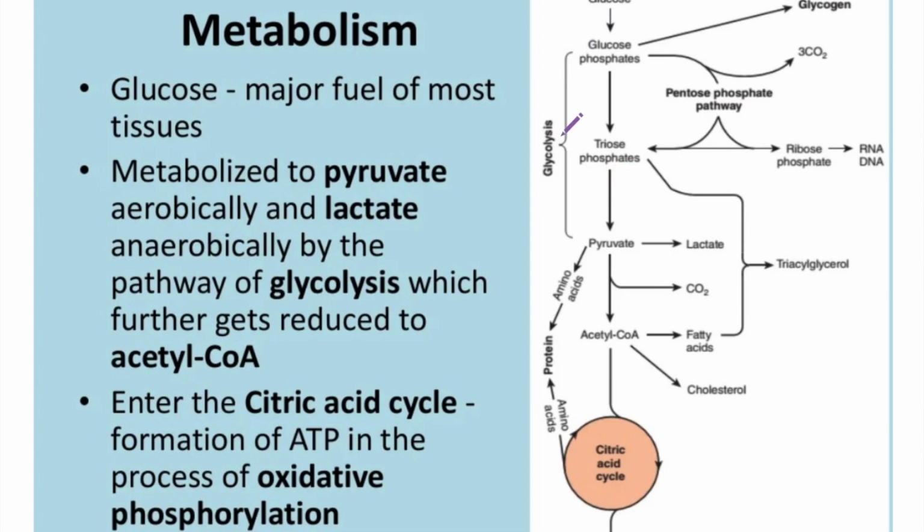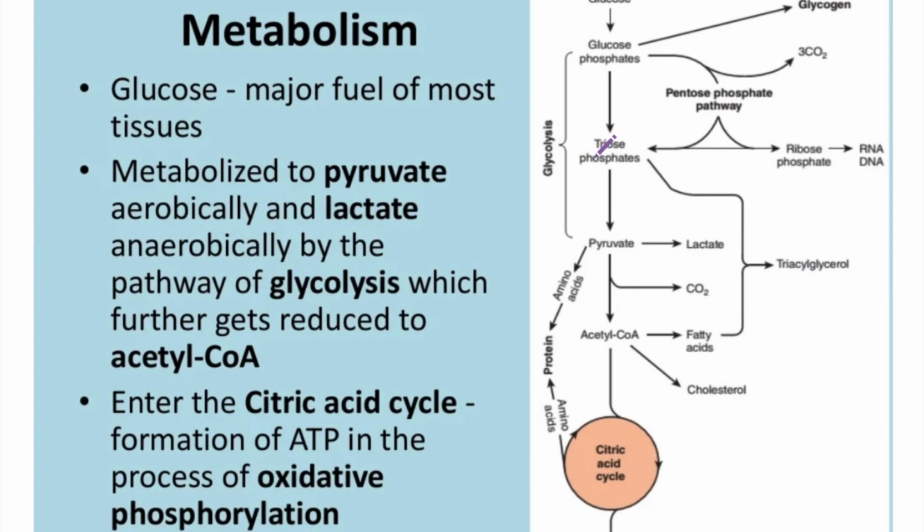to pyruvate through the glycolytic pathway, and then if there is anaerobic respiration, the pyruvate is converted to lactate, or if there is aerobic respiration, the pyruvate will be converted to acetyl-CoA. This acetyl-CoA enters into the TCA cycle, producing energy and carbon dioxide. And sometimes the amino acid that is released from the TCA cycle will produce protein, or amino acid can be produced from pyruvate also. And sometimes acetyl-CoA can contribute to the production of fatty acid, or cholesterol, or triacylglycerol, or